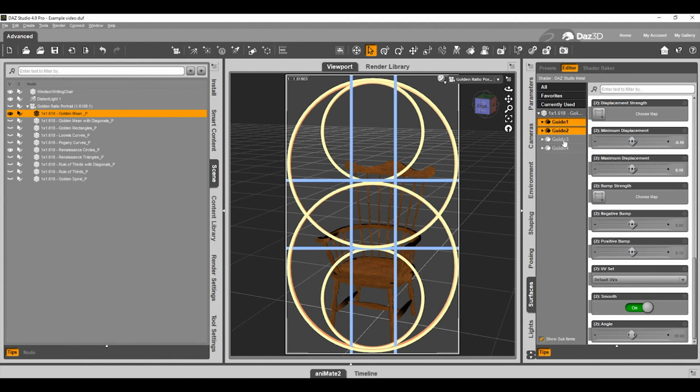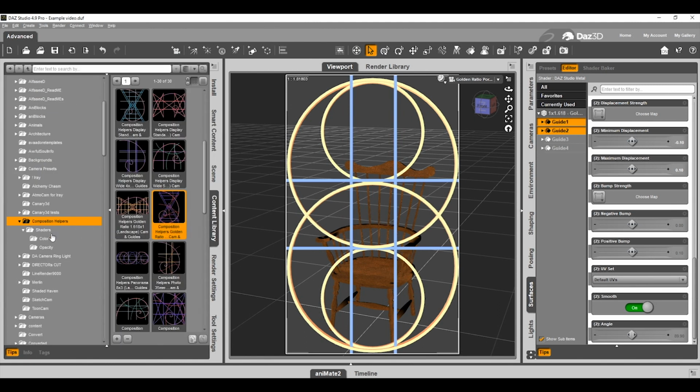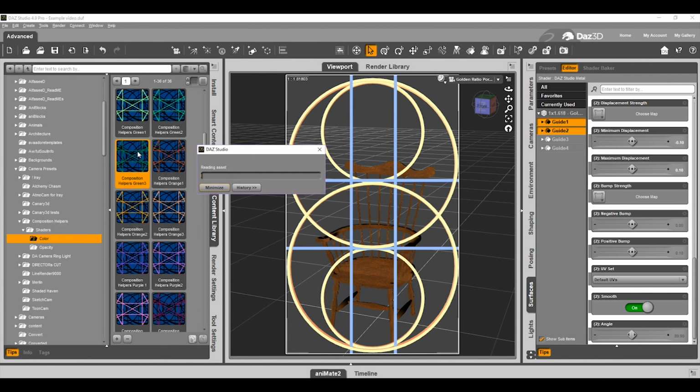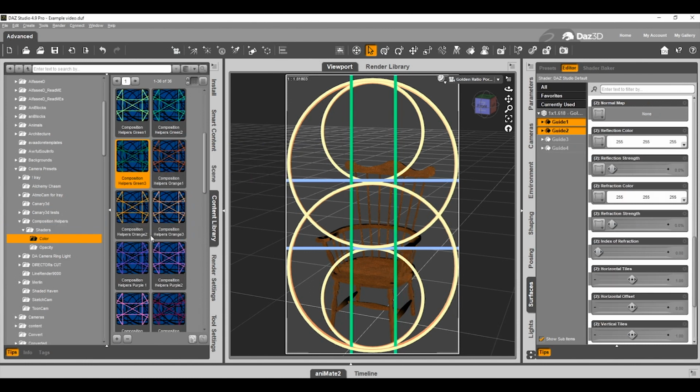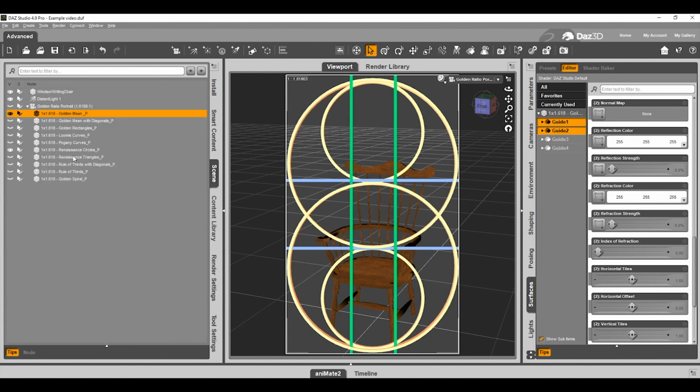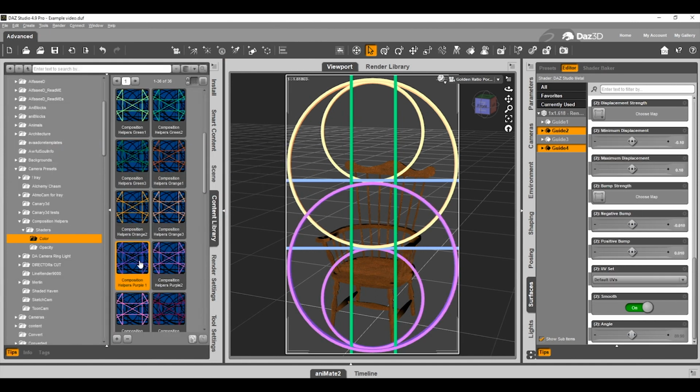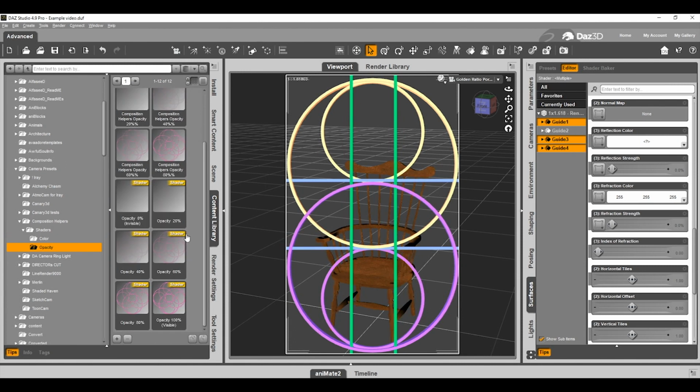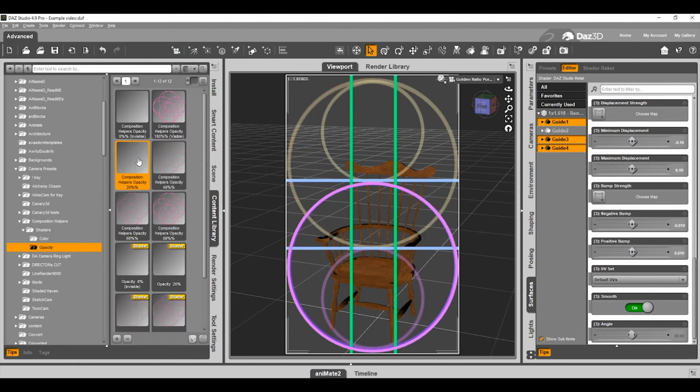Choose the guides that you want to change. And in the Shader folder, you can find color changes as well as opacity changes. This way you can set up contrast between the different guidelines. You can turn off some of the guidelines, or you can make them partially transparent, whatever suits your working style.